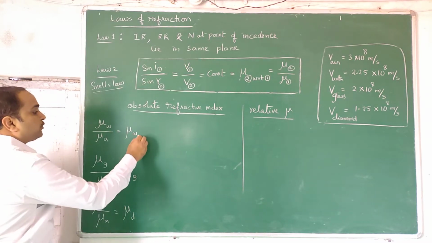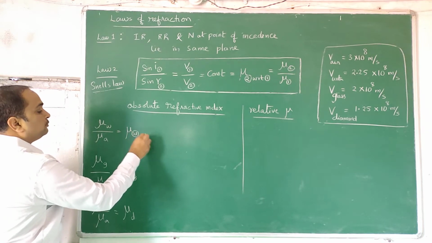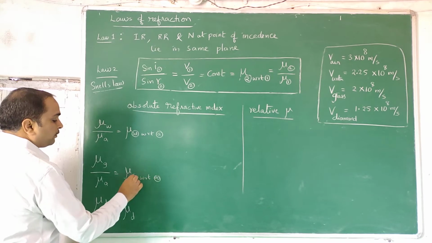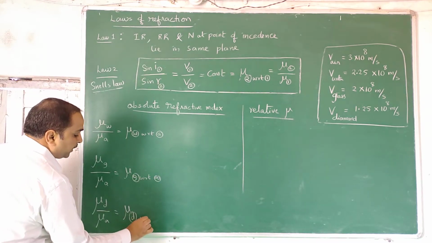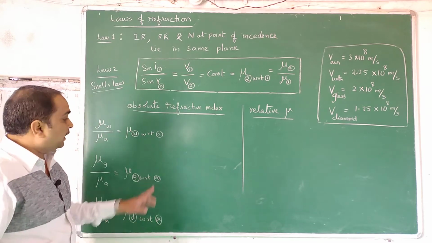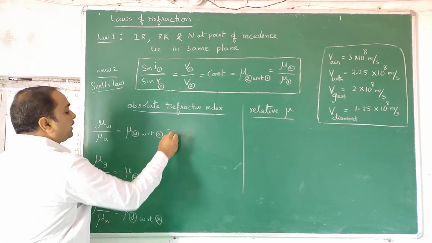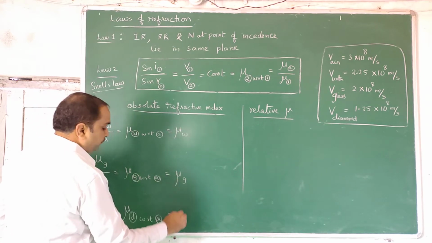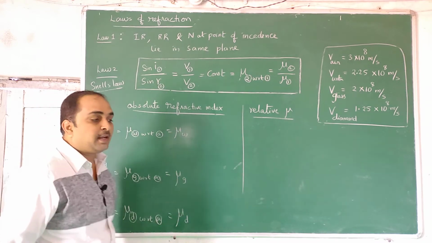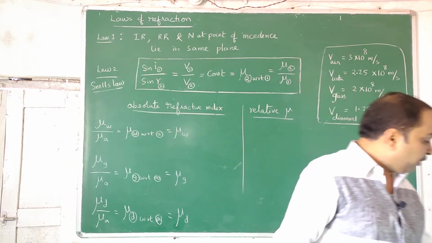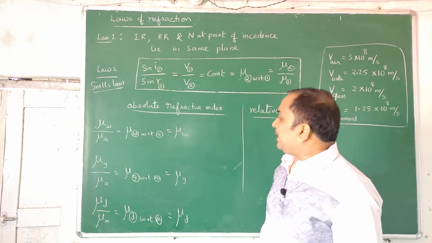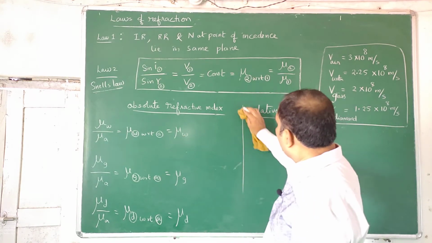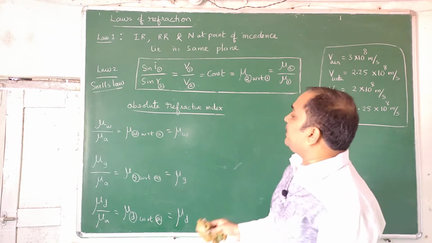Actually we have to write with respect to air or vacuum. But air is the most common thing, that's why we can skip that part and you can write mu W, mu G, mu D. That means you cannot have a refractive index without comparison. But if they tell the refractive index of water without a mention, then it is with respect to air. So relative refractive index we will pause for a moment, we will continue with this.